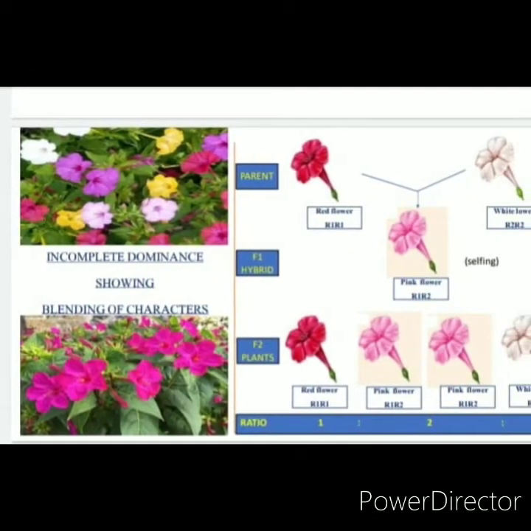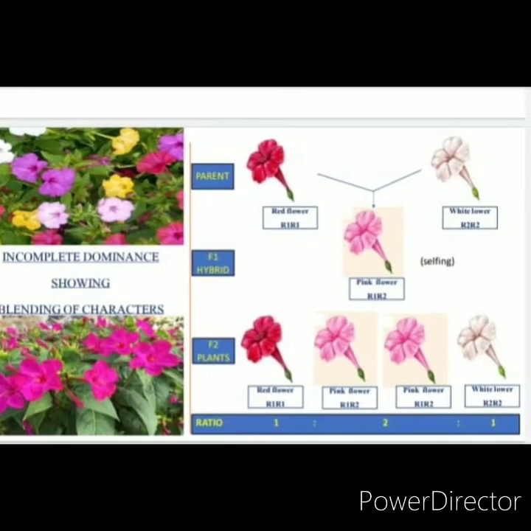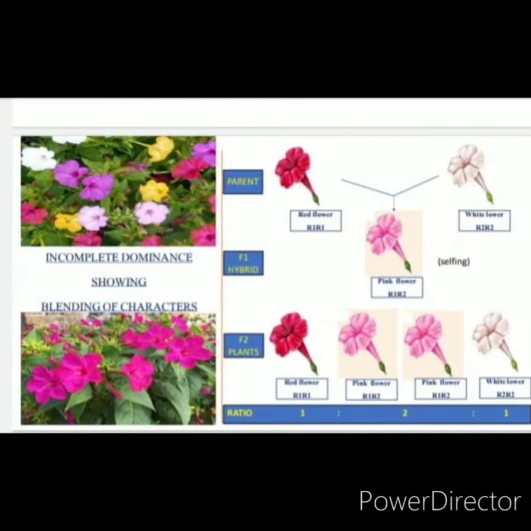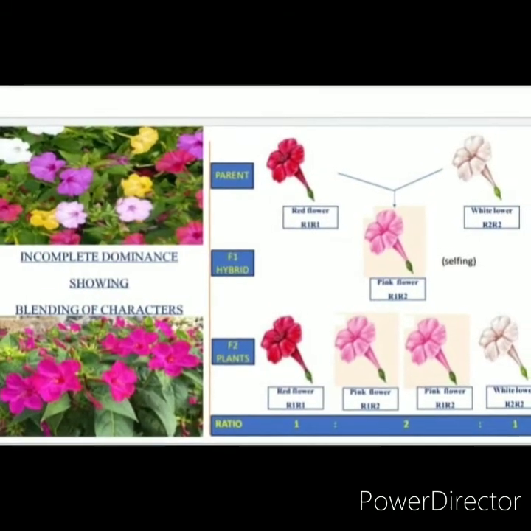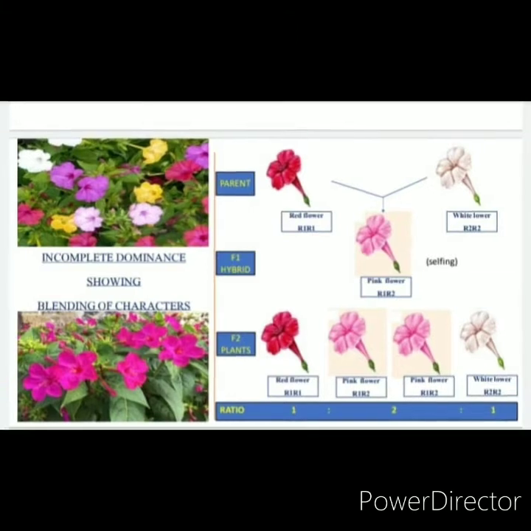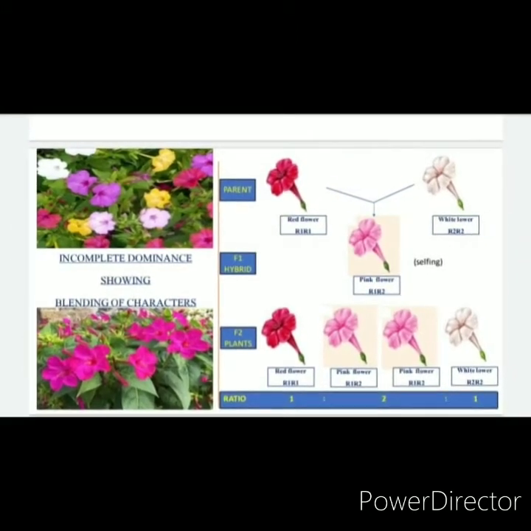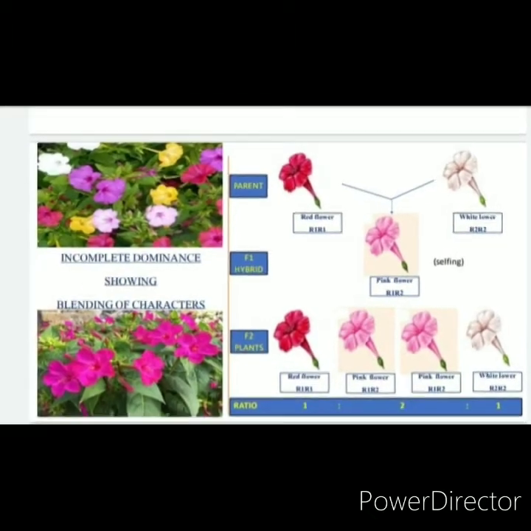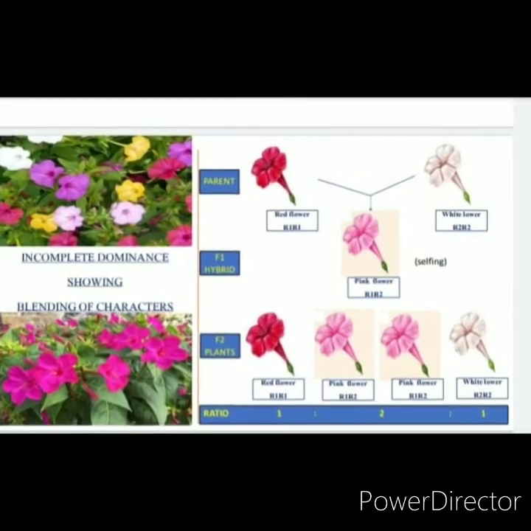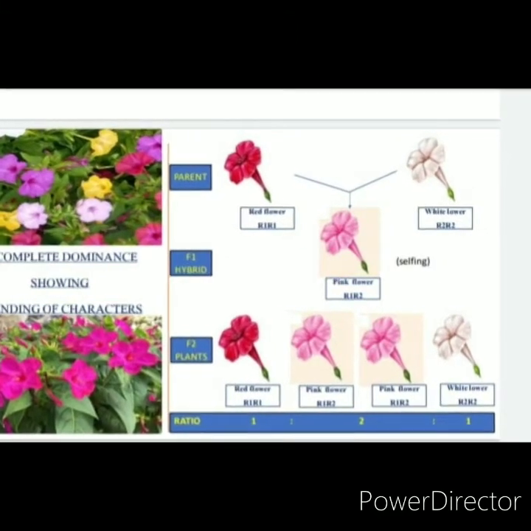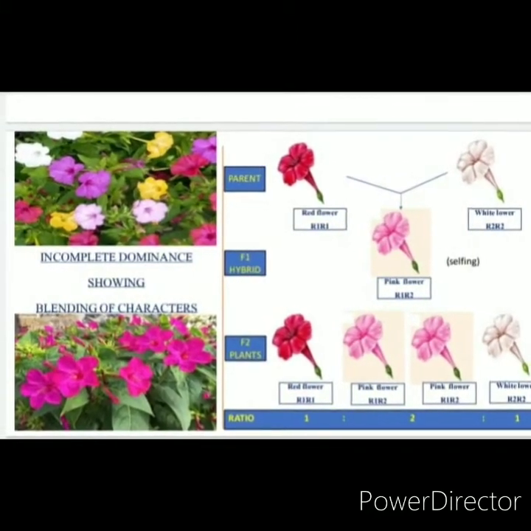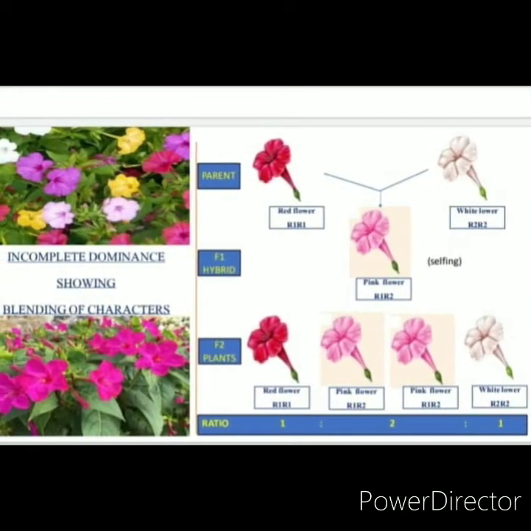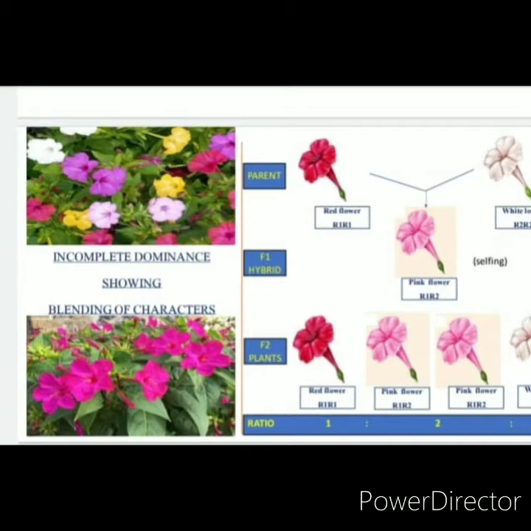He observed that when a pure breeding homozygous red parent, R1R1, is crossed with a homozygous white parent, R2R2, the phenotype of the F1 hybrid is heterozygous, that is pink, R1R2. This F1 heterozygous phenotype totally differs from both the parental homozygous phenotypes.